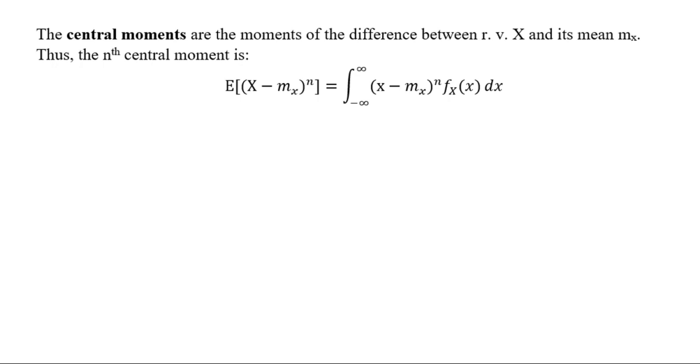So the nth central moment will be E of (x minus mx) to the power n, or according to our definition, the integration from minus infinity to infinity of (x minus mx) to the power n fx of x dx, just substituting g of x. So it is the moment of the difference between the random variable and the mean value.